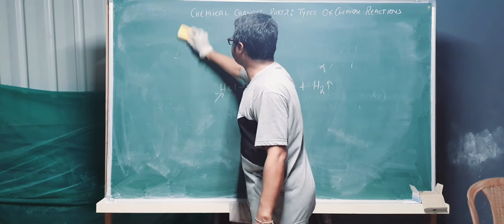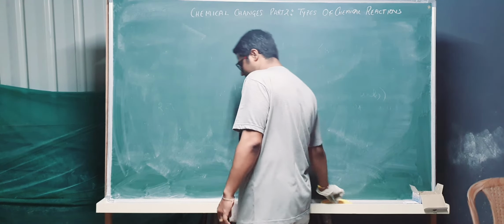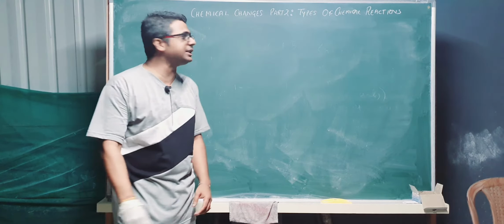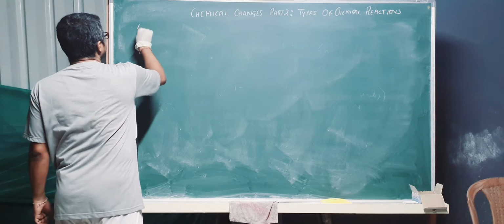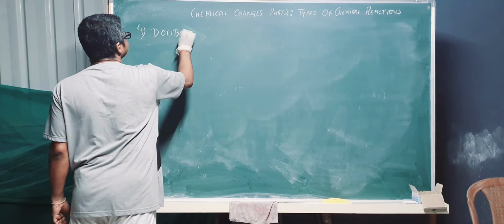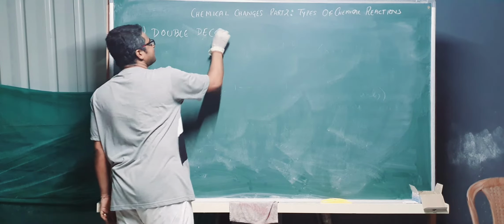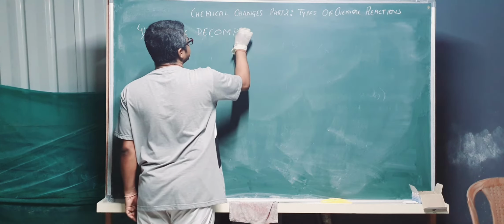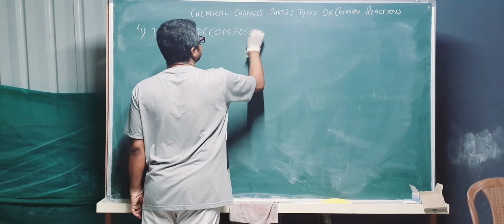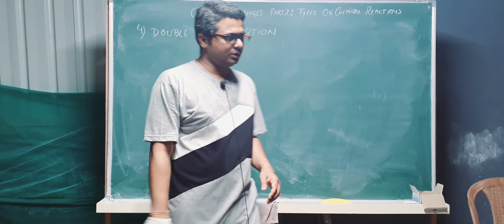So displacement is done. Now double decomposition, next type of reaction, please write down. Double decomposition reaction, understanding everything I guess. It is also called double displacement reaction. Double decomposition reaction we are going to study right now.